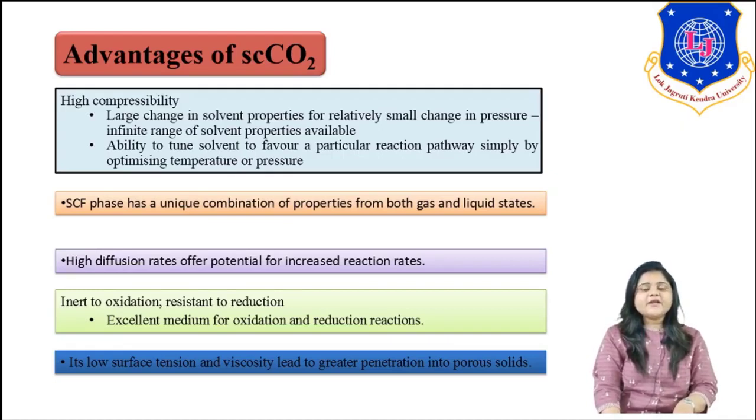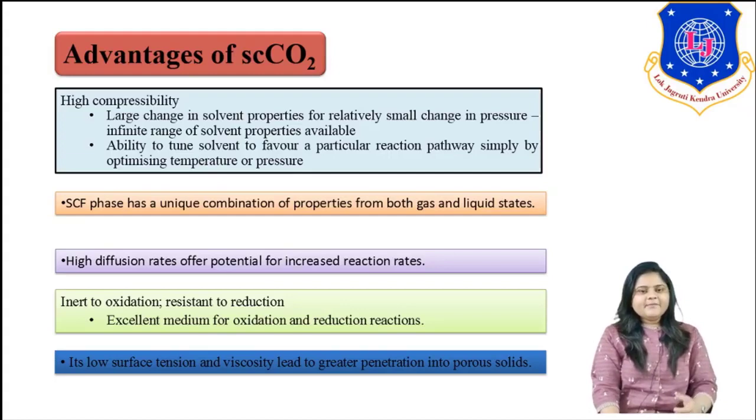Now what are the advantageous properties of supercritical carbon dioxide? Why are we using supercritical carbon dioxide in our process? The first one is its compressibility. The main difference between a conventional solvent and a supercritical fluid as a solvent is its compressibility. Supercritical carbon dioxide has a high compressibility in nature. That means a large change in solvent properties can be achieved by a slight change in pressure, or a slight change in the other properties.